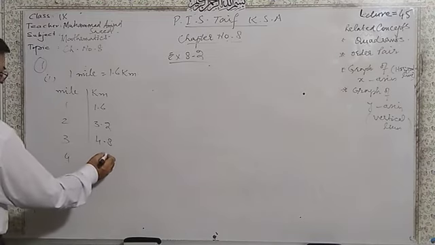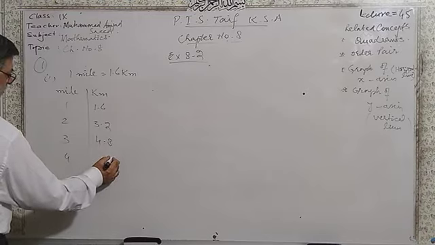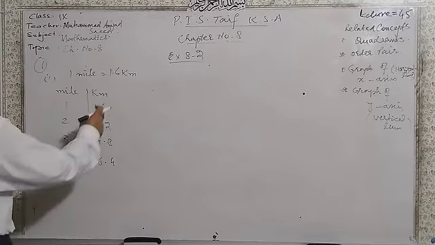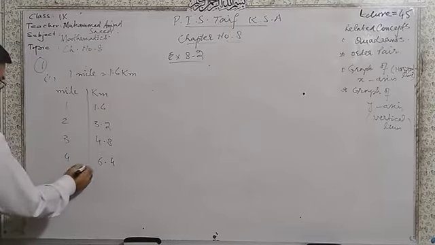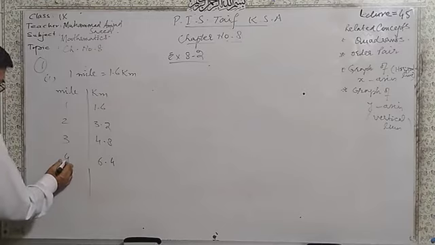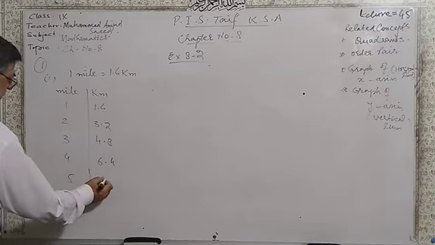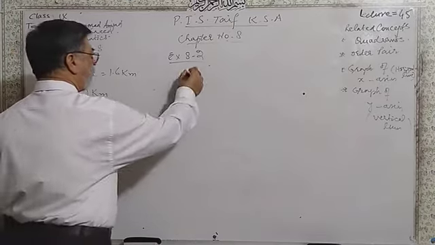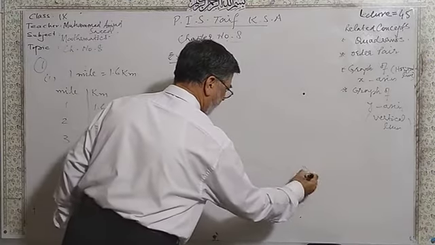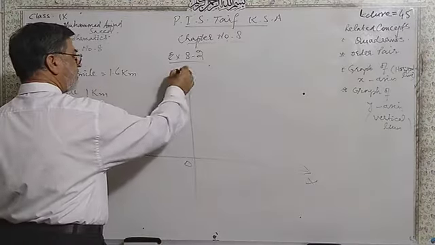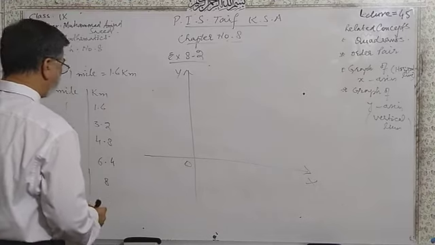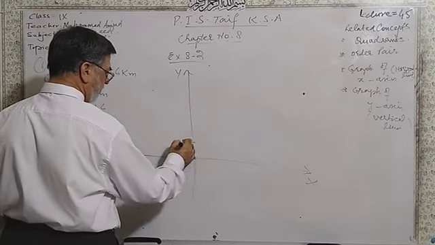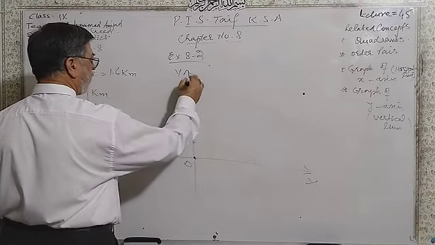Then 4 miles will be 6.4. And then here is 5, that will be 8. Yes, 8. After that, you draw the x-axis like this and the y-axis. Here is 0, 0, 1. This is 1, 2, 3, 4 and 5.